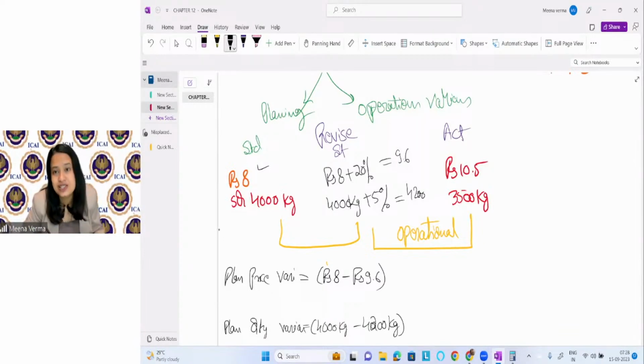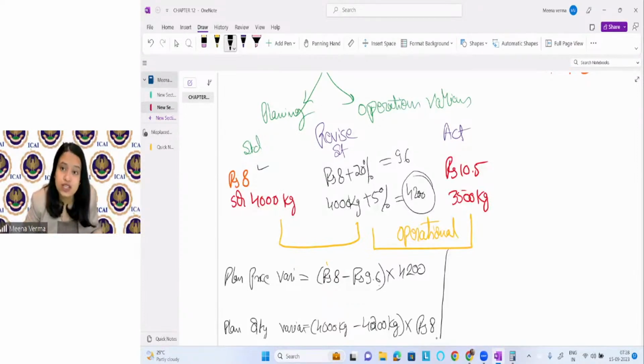This is the change in quantity. So standard price minus actual price into revised actual quantity. So this will be coming as, right? So this will give you what? If you solve it, you will get planning price variance. You will get planning usage variance, right?